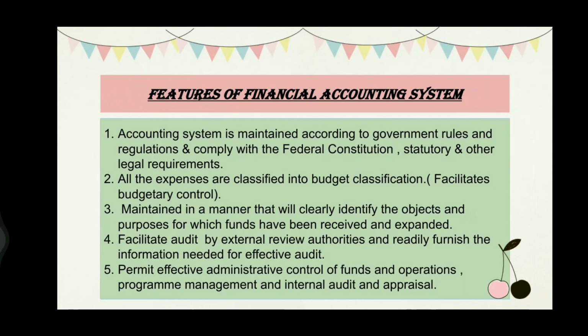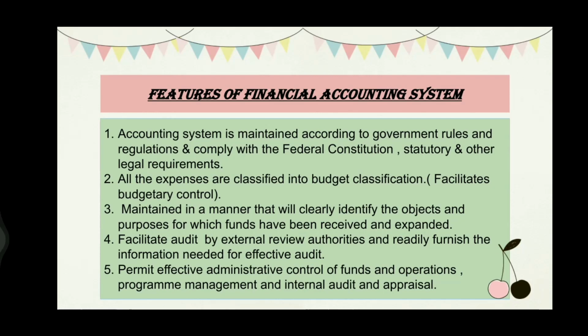All the expenses are classified into budget classification, facilitates budgetary control, maintained in a manner that will clearly identify the objects and purposes for which funds have been received and expended, facilitate audit by external review authorities, and readily furnish the information needed for effective audit, permit effective administrative control of funds and operations, program management, and internal audit and appraisal.